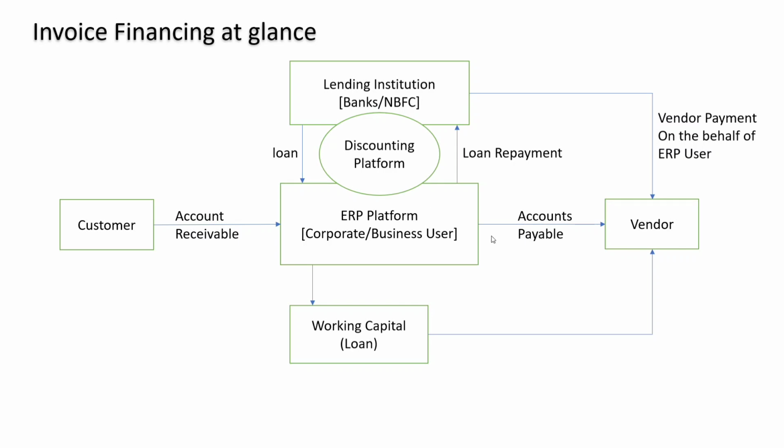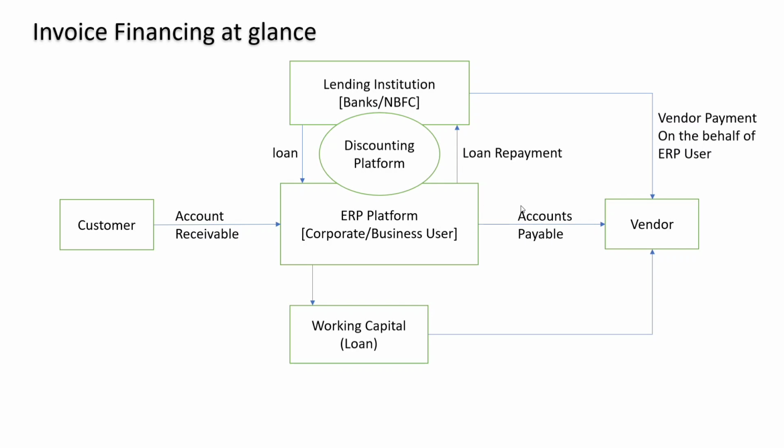So here there are two scenarios. Whenever the vendor raises a request to the ERP user, the vendor either raises the request for full turnover or selected by date.